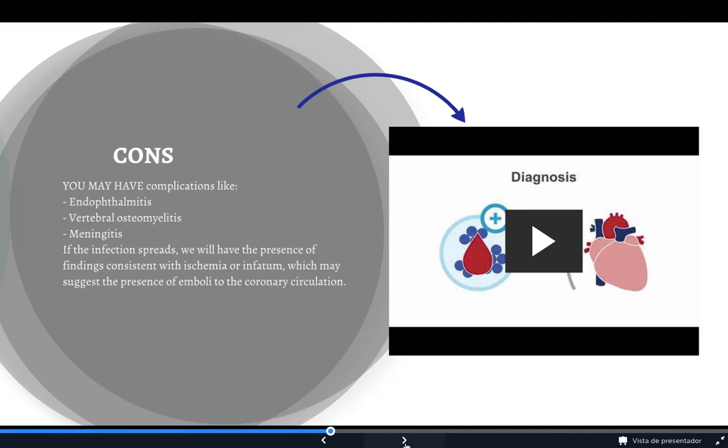In the infection spread, we will have the presence of changes consistent with edema or infarction, which may suggest the presence of emboli to the coronary circulation.